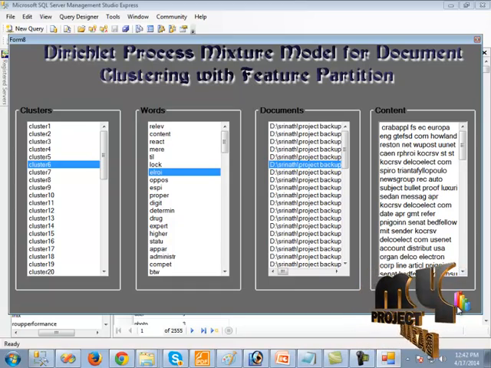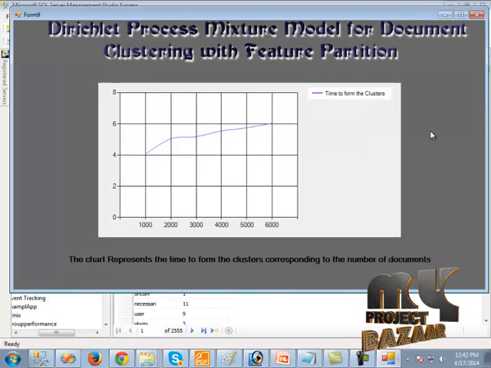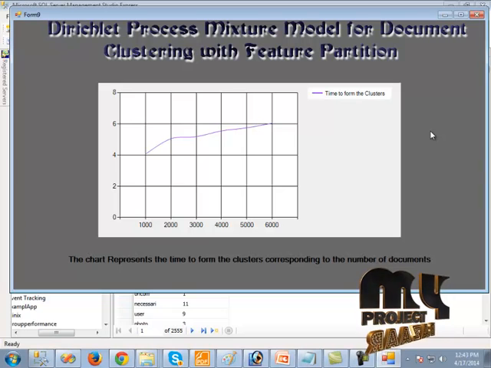Then we should click the graph button. We can see the graph. The chart represents the time to form the clusters corresponding to the number of documents. In the y-axis, the time is shown, and in the x-axis, the number of documents is shown.